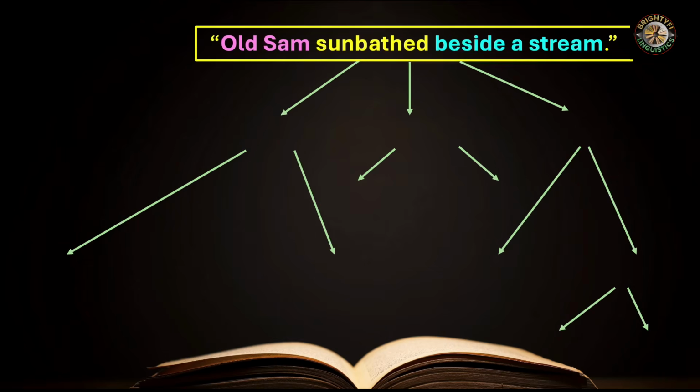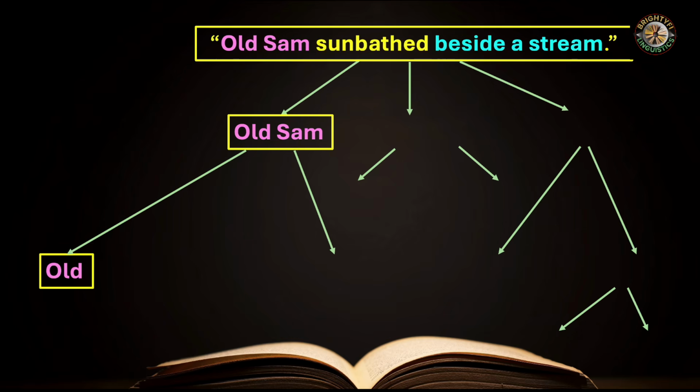Look at the sentence. Old Sam sunbathed beside a stream. Now we are making a tree diagram of this sentence. The first segment of the sentence, Old Sam. And Old Sam can be further divided into two parts, Old and Sam, because Old has direct connection with the word Sam. Old does not have direct connection with the word stream or beside or sunbathed.